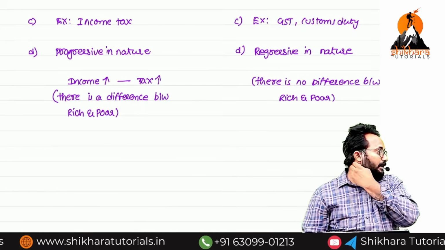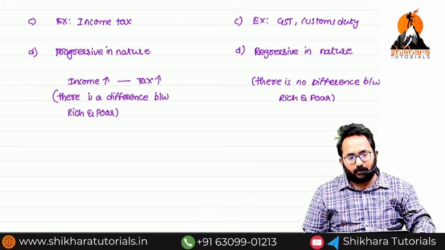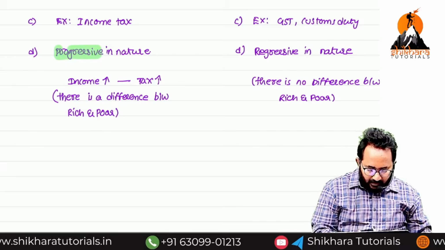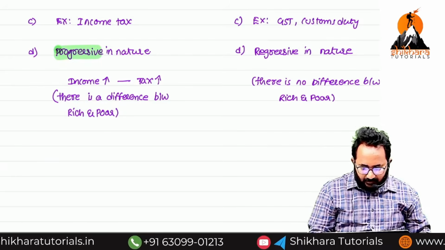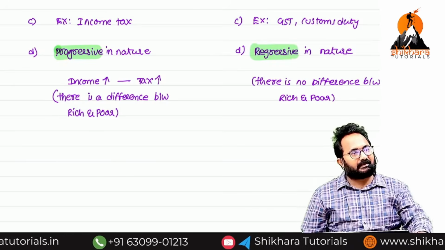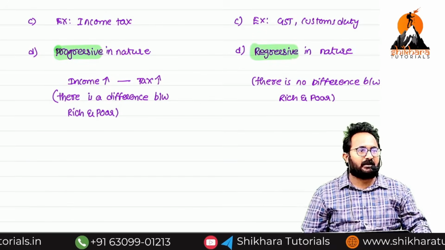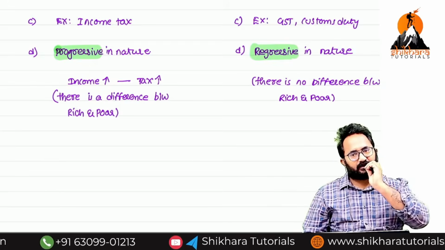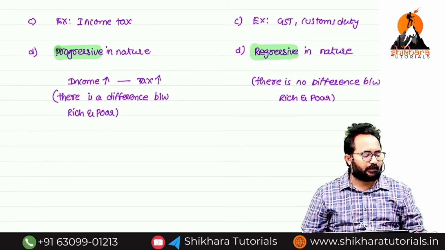Understood? What do you mean by the regressive nature and what do you mean by the progressive nature? Direct tax, progressive nature. Indirect tax, regressive nature. In direct taxation, there is a difference between rich and poor. In indirect taxation, everyone is same for collecting the tax. Okay.